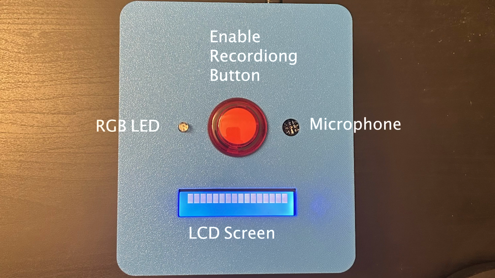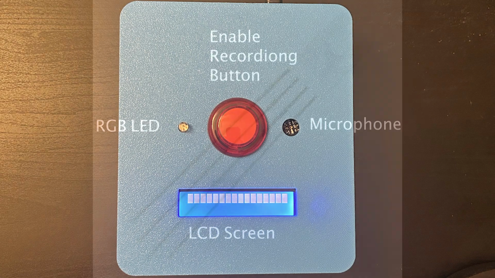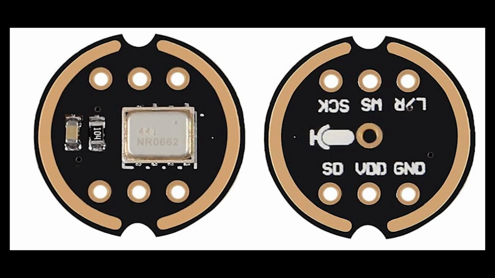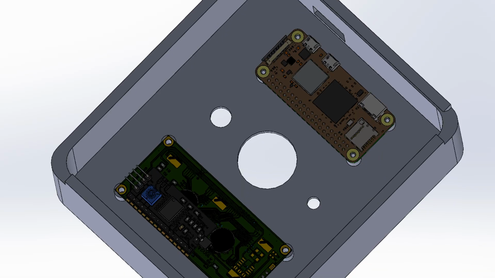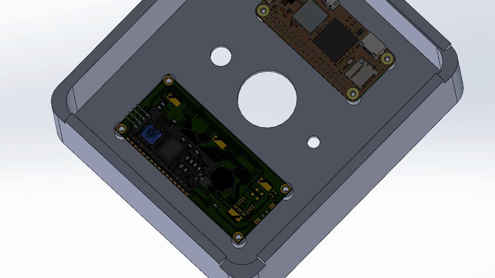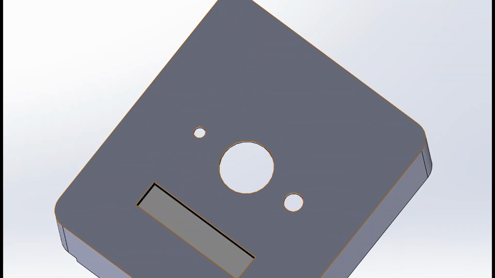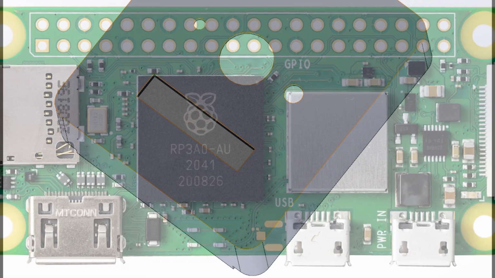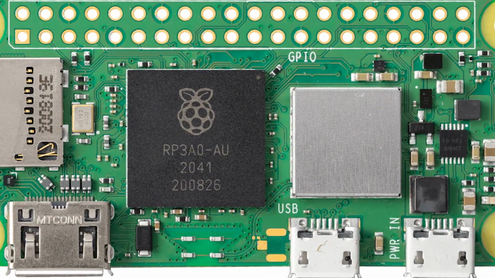The system gets the current time directly from Python's datetime module, retrieves the temperature by making an asynchronous request to the Python weather API, and lights the LEDs by adjusting the PWM duty cycles on the red, green, and blue GPIO pins. We put all of the components inside a custom 3D printed housing with a back that slides off for easy access to the internals. Our system is powered by a Raspberry Pi Zero 2W, which runs a full Linux operating system and connects to all the other peripheral devices.